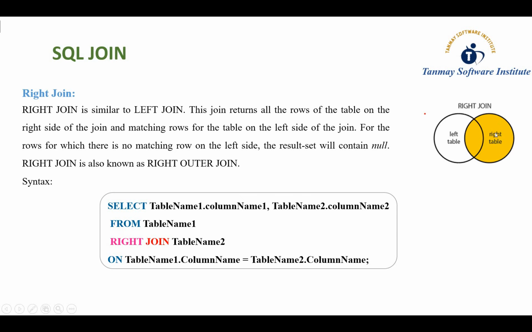When we apply the right join on these two tables, we get all records from the right table but only matched records from the left table. It is the opposite of the left join. In a right join we get all the records from the right table and only matched records from the left table, and this is the syntax. We fetch the columns from table 1 and table 2, from table 1 right join with table 2 on the basis of some common column. Here we have to provide the common column.